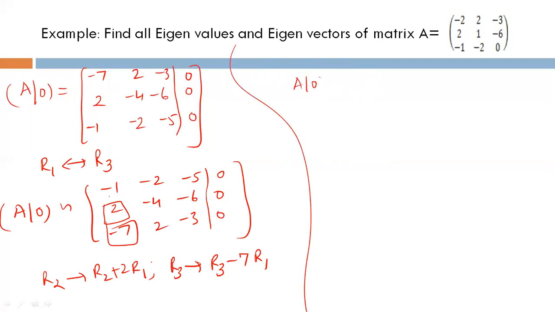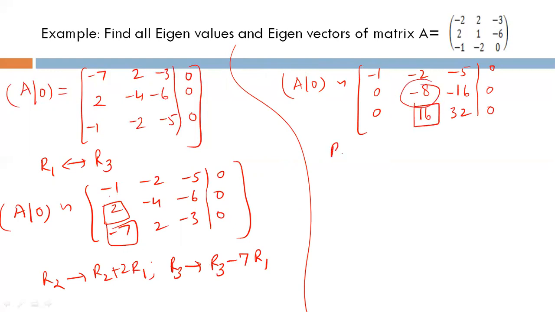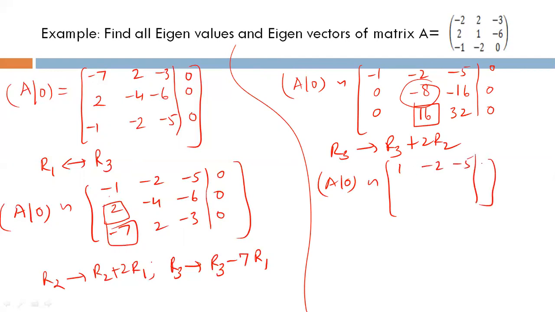So it will be equivalent to minus 1, minus 2, minus 5, 0; 0, minus 8, minus 16, 0; 0, 16, 32, 0. Now we will make this entry 0 with the help of minus 8. So R3 is replaced by R3 plus 2R2. It will be equivalent to minus 1, minus 2, minus 5, 0; 0, minus 8, minus 16, 0; 0, 0, 0, 0.